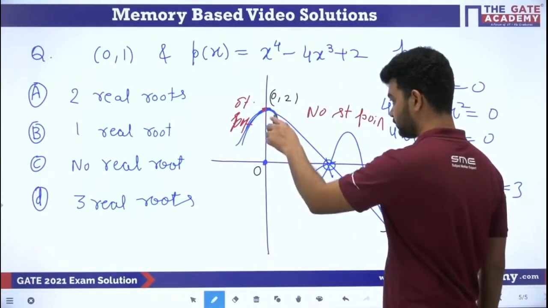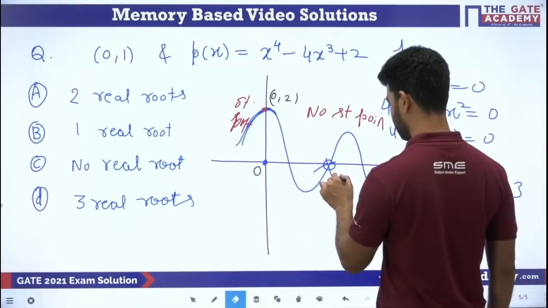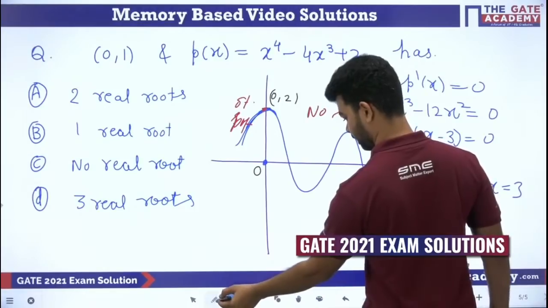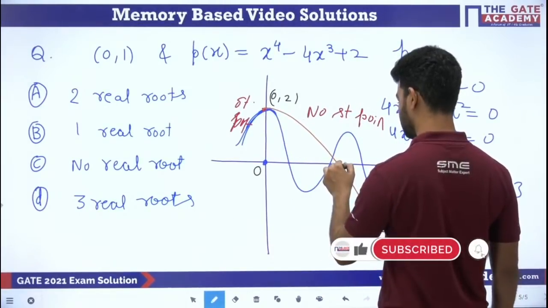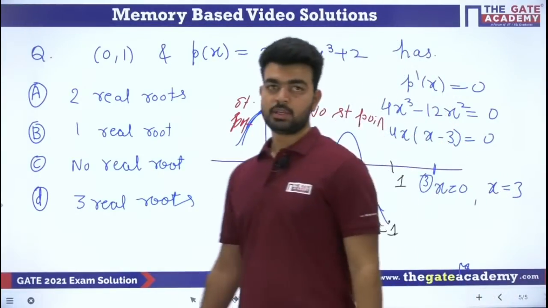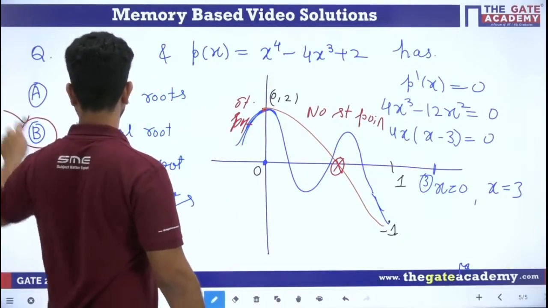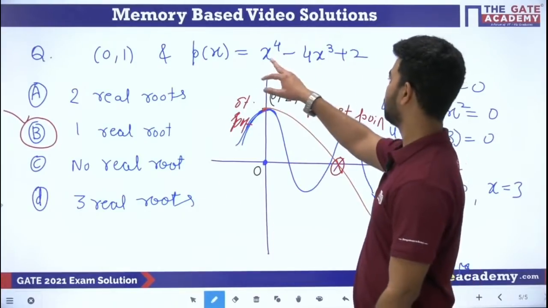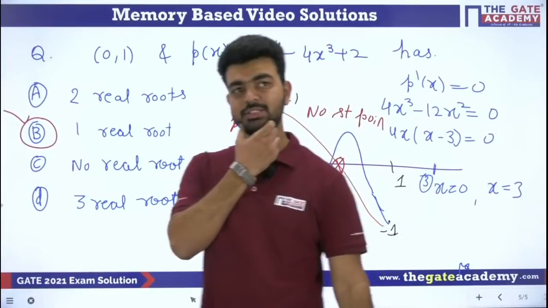Okay, so let me use a different color for this one. Okay, so the graph will come like this, suppose. So only one real root will be there. Okay, definitely the answer is one real root. So this is the answer. Otherwise you can use the proper standard methods, where the sign is changing once or twice. Okay, so like this you can get that.